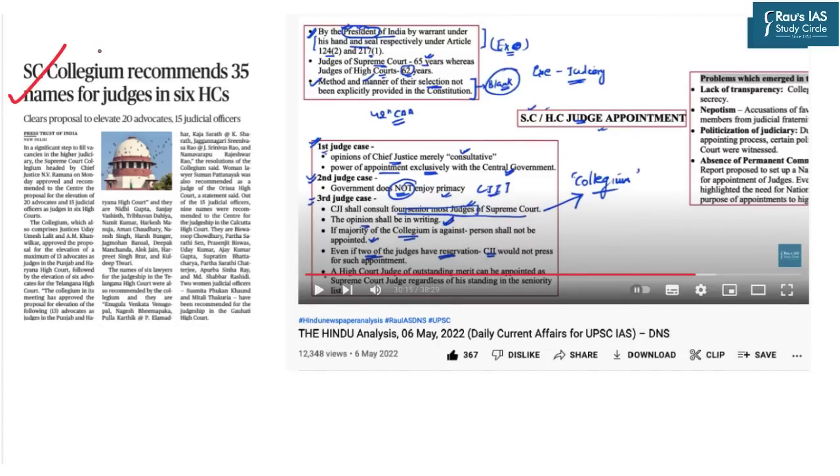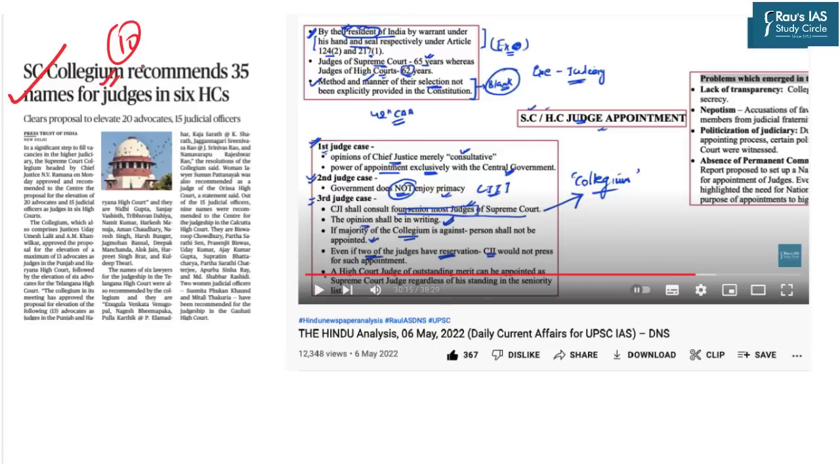So now is the time for the reference article. This topic has appeared at page number 10 and is in relation to the Collegium system. Recently, the Supreme Court has recommended 35 names of judges in 6 high courts as part of its Collegium power. So in this regard, you should be aware of what exactly the Collegium system is, what its constitutional background is, and what the various Supreme Court judgments associated with this are.